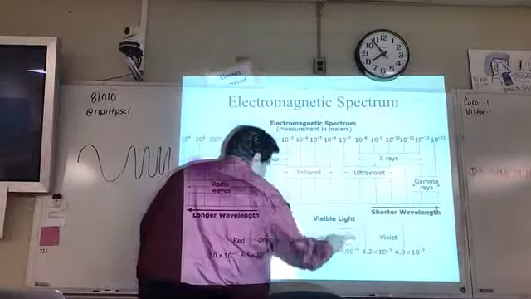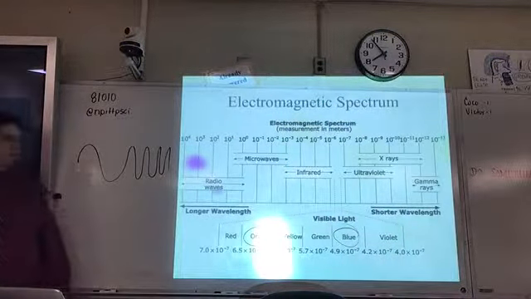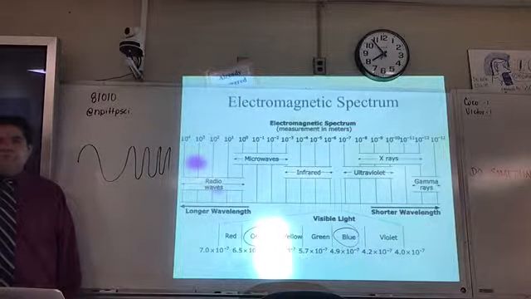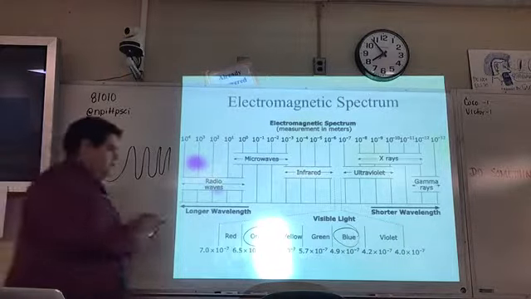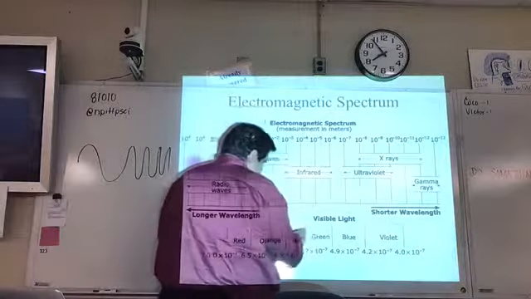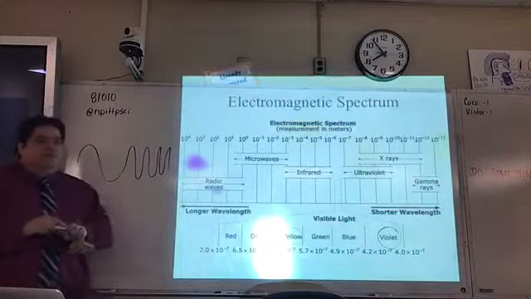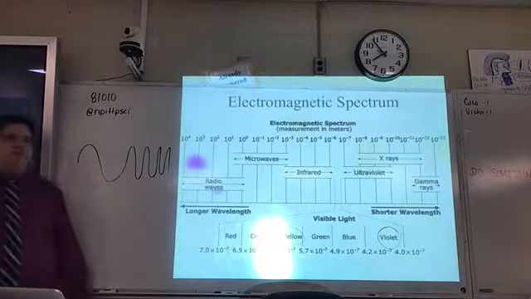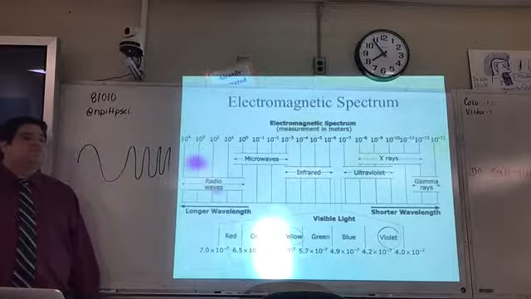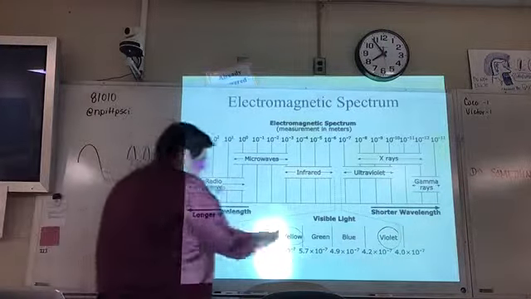All right, now let's go and do this one here. We're going orange and blue. Orange and blue, all right? So for that one there, Alondra, which one of those has the shorter wavelength? Blue, all right, that is correct. So notice now, it's the same pattern. All right, now I'm going to go yellow and violet. So for that one right there, Raina, which one of those has the longer wavelength? Longer. Yellow.